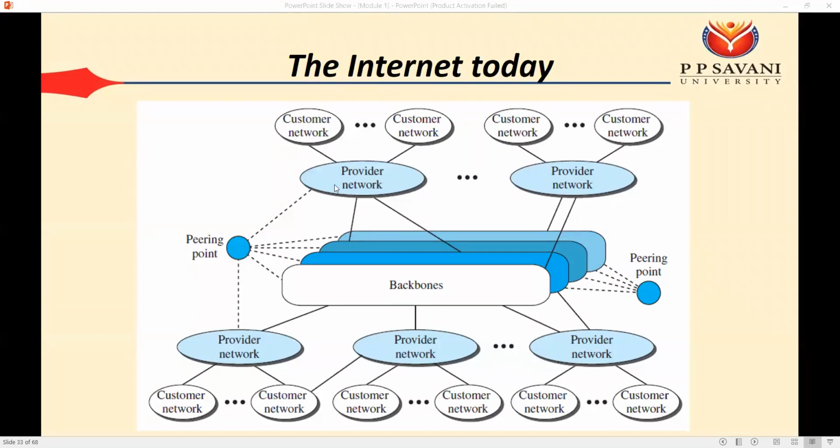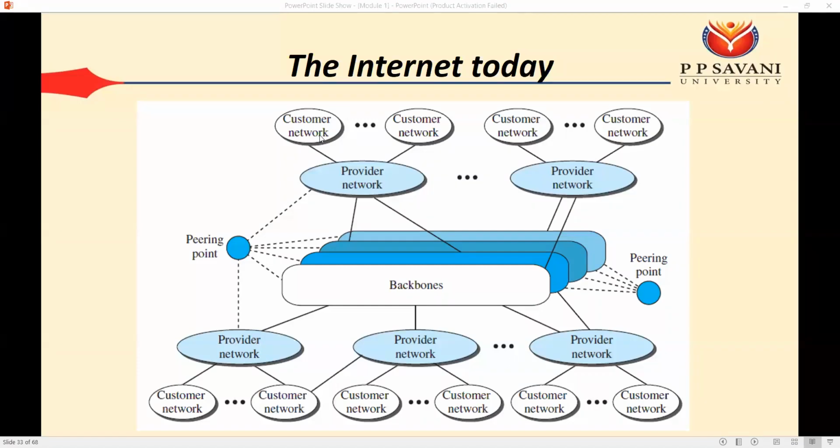Okay, then within the country we have the different customer networks. Okay, so that customer network will take the service from this provider network, and the provider network will take the service from this backbone. Okay, so finally whatever internet we are using, that is taking the service from the customer network. Okay, so there are also various hierarchies.